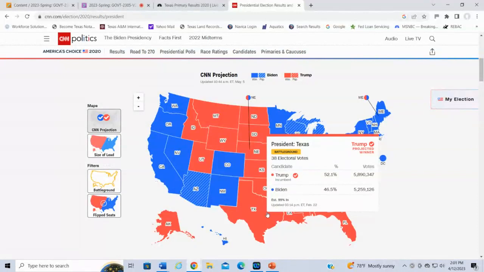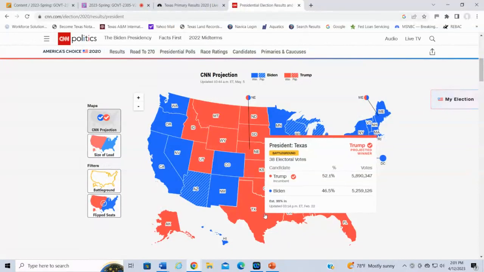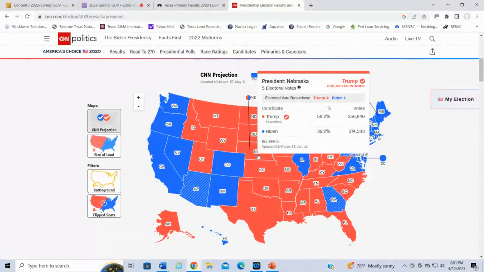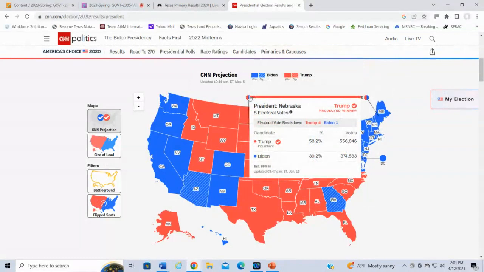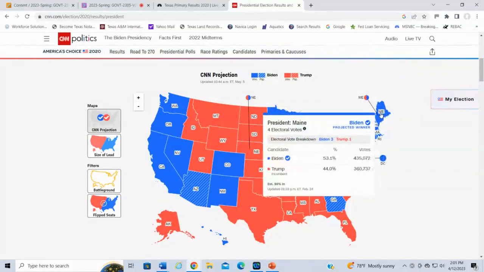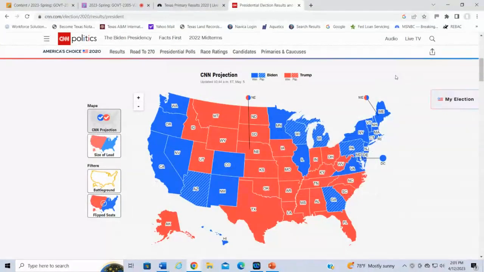It's not proportional. So it's not like Trump gets 52% of the electoral votes in Texas. It's a winner-take-all system where if you don't win the state, you don't get anything, except for in Nebraska and in Maine. Here they do allow for some proportional representation based on the districts, right? So over here, when it comes to electoral votes, we see that Biden got one of them because he was able to win one of the districts here, and then Trump also got one. So it's kind of like they exchanged, right? So Trump also got an electoral vote in Maine because he was able to win one of the districts out there, right? So those are the two states where they do assign electoral votes proportionally, right?